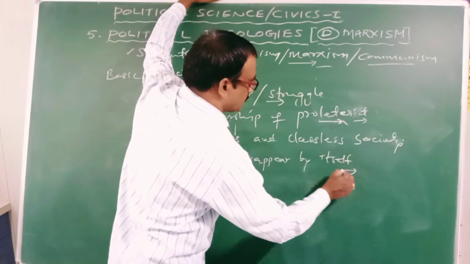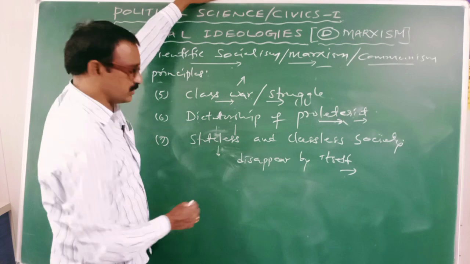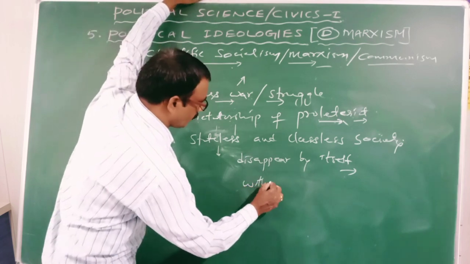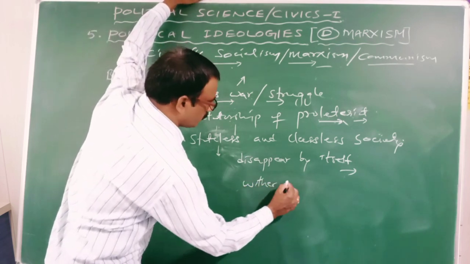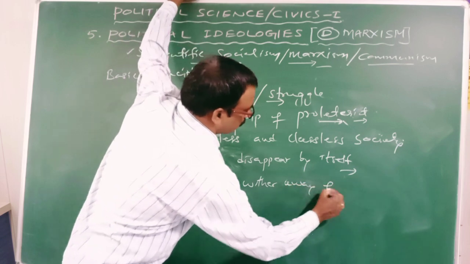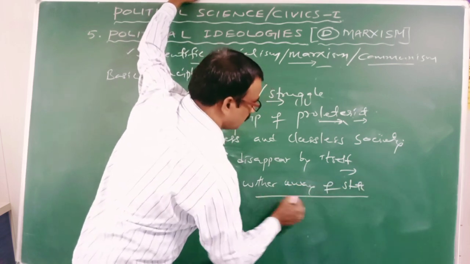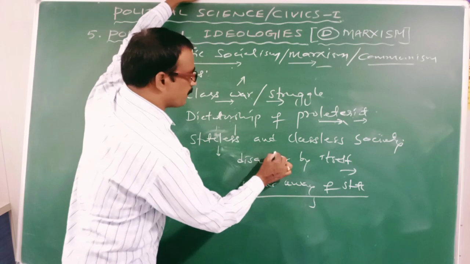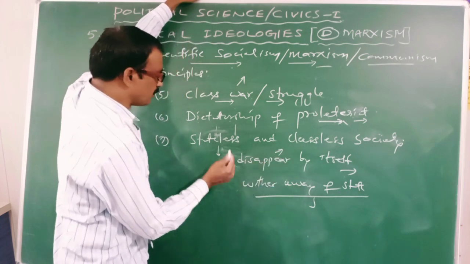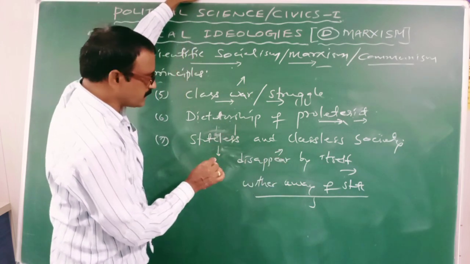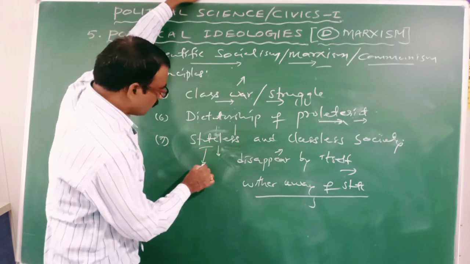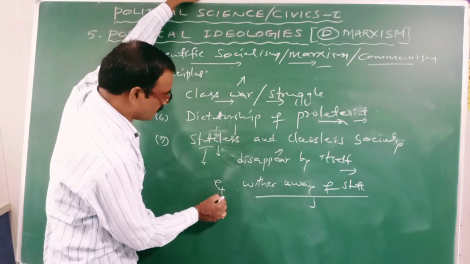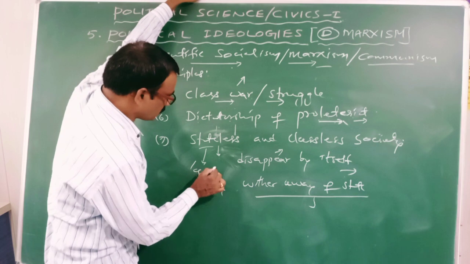It is called the withering away of the state. Withering away of the state means the state will disappear by itself. It does not mean there is no state. It means the state will lose its existence only.